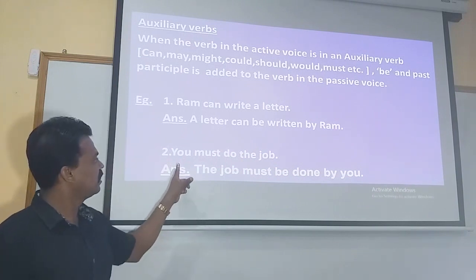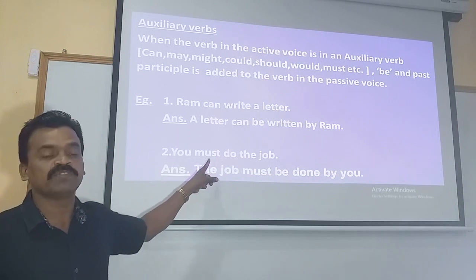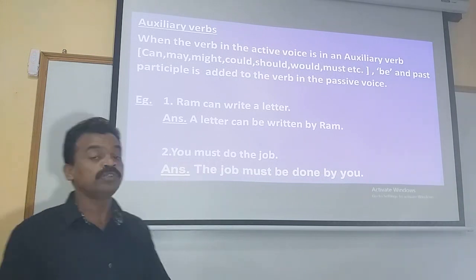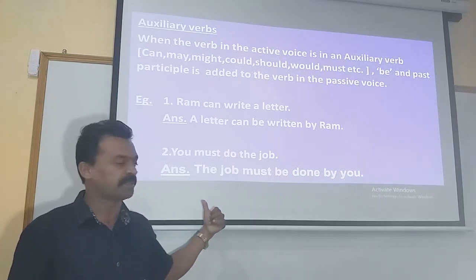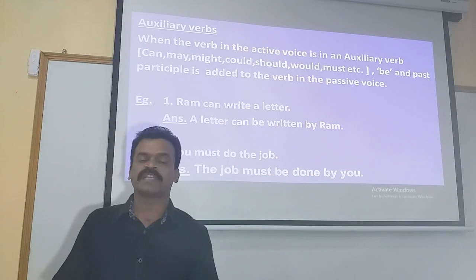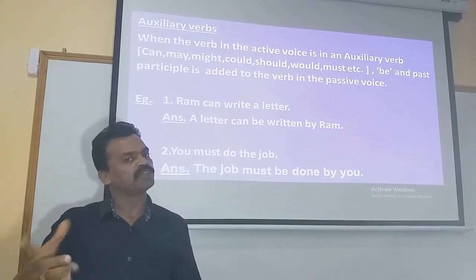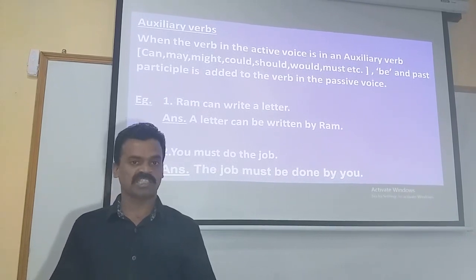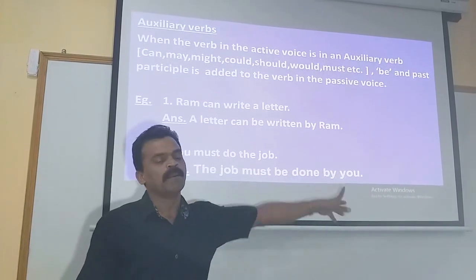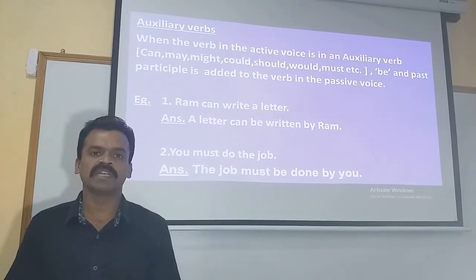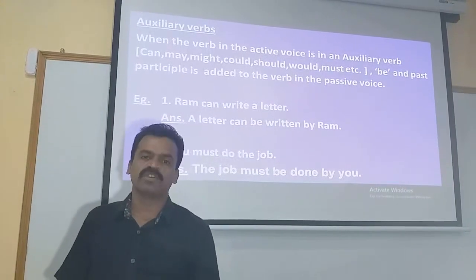See one more example. You must do the job. We have the auxiliary verb must here. What must you do? You must do the job. So the job is the object that turns to be the subject over here in the passive voice. The job, and immediately after that make use of the auxiliary verb, add be together with the auxiliary verb and make use of the third form of the verb, the past participle form. Our answer is: the job must be done by you. That's the rule for when the verb in the active voice is an auxiliary verb.